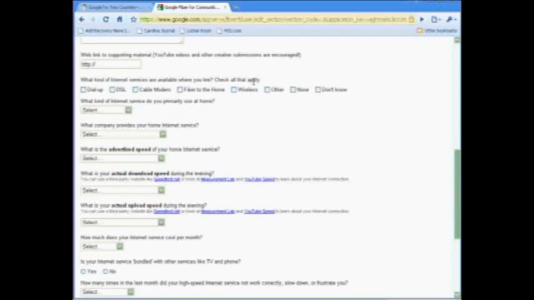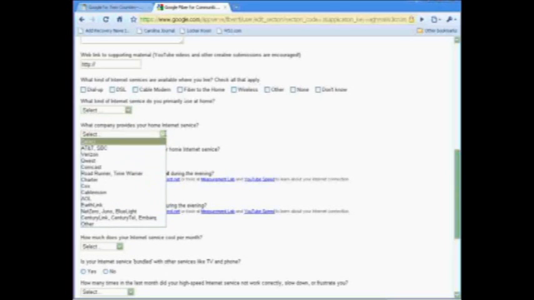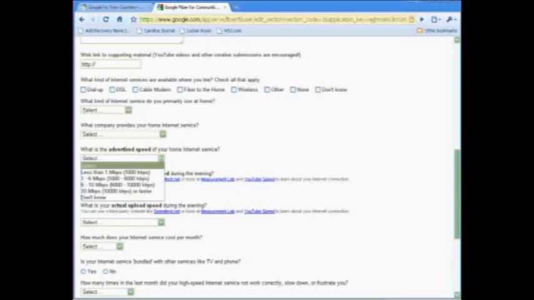If you happen to know that you have dial-up, DSL, cable modem, whatever, tell them what you use primarily at home, the company that provides your service. Those of you who are on Suddenlink would say other here, the advertised speed. Down here, actual download and upload speed. You can actually go to one of the links here, Speed Test, Measurement Lab, or YouTube Speed, and find out the actual speeds, and you can provide that information to them. And then you have a select box to provide them with the actual information.